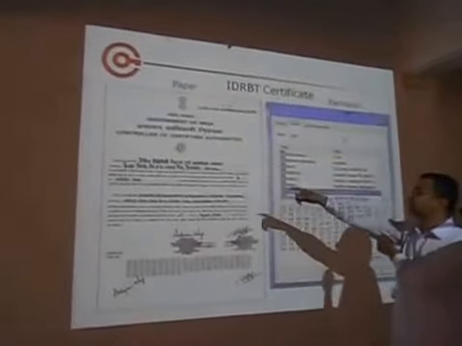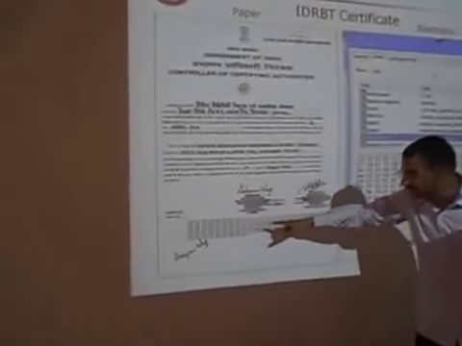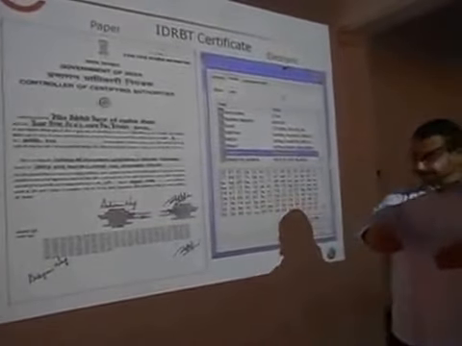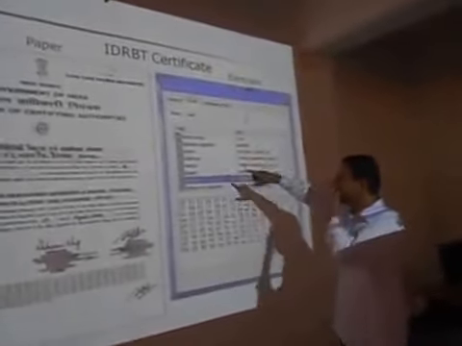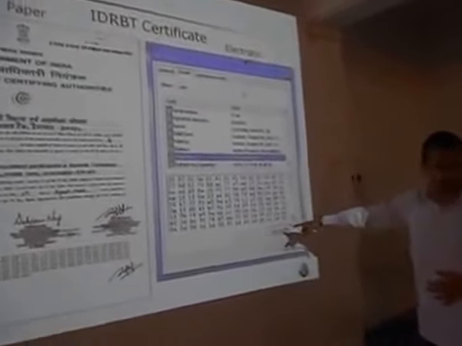Here is an example: the Controller of Certifying Authorities for the brands. This is what the public key is. We can see here this is the public key. By giving the private key, the public key will be accessing that private key and the information can be produced. This is the serial number, and this is the public key, which is 48 bits, the generation of the public key. Matching.